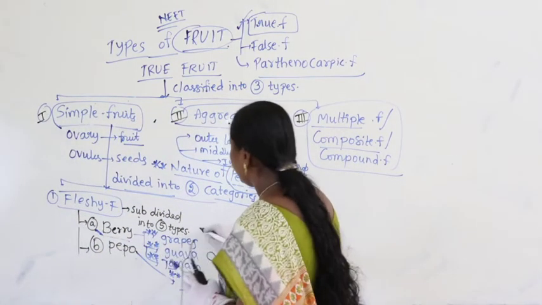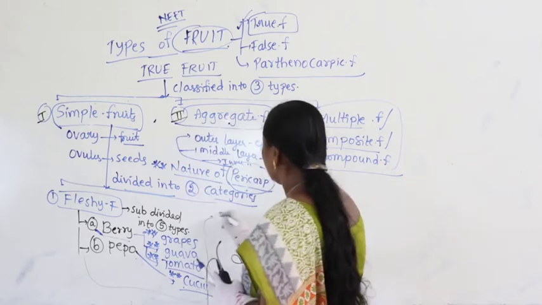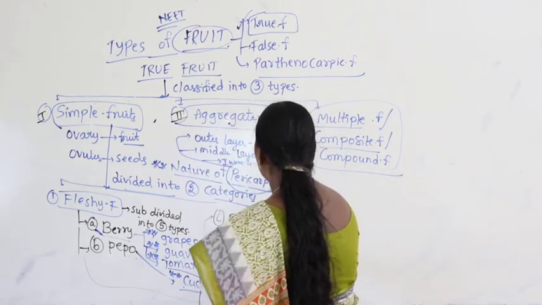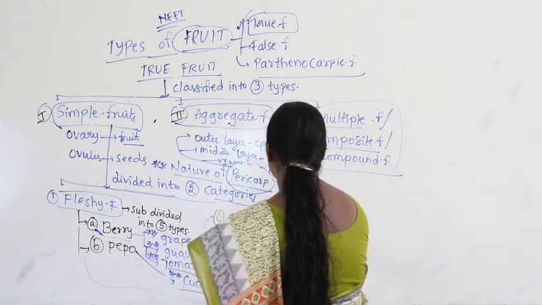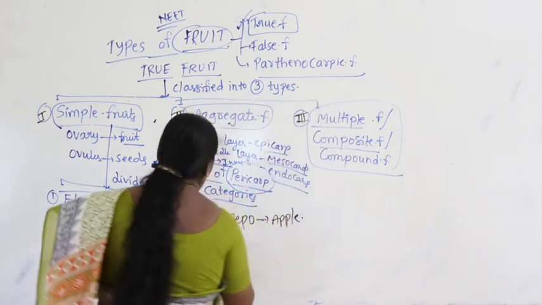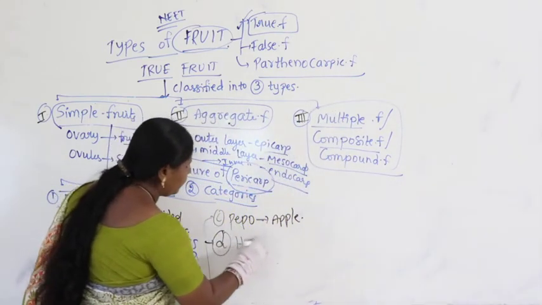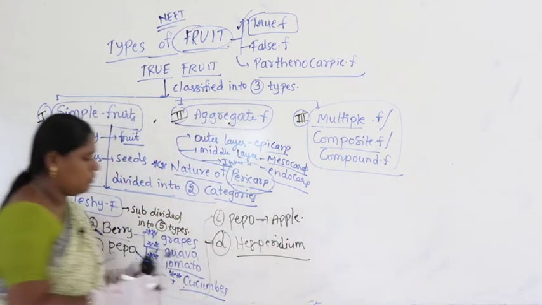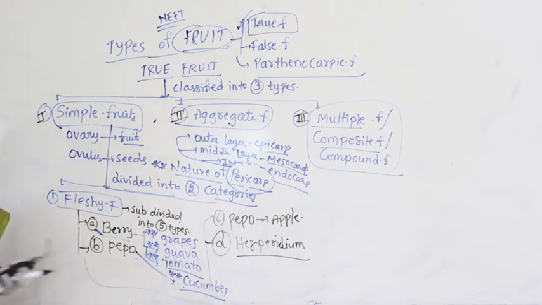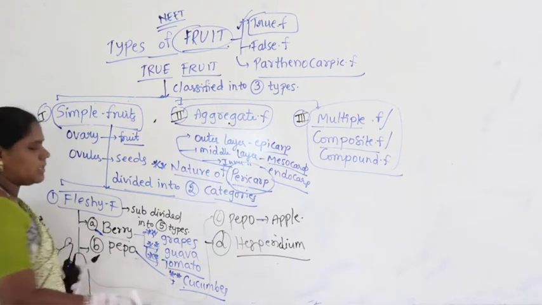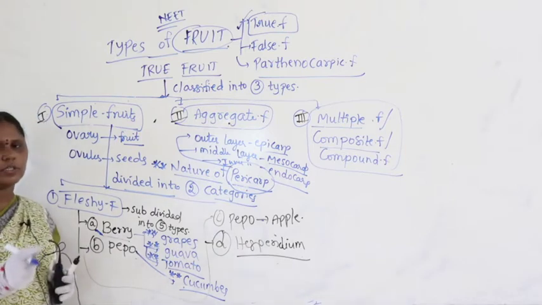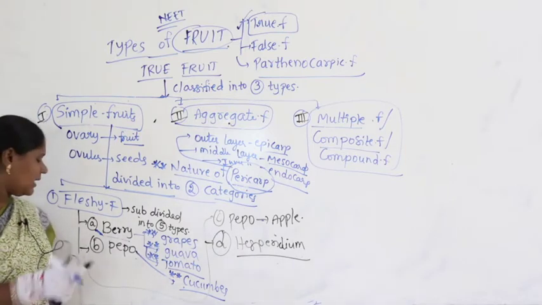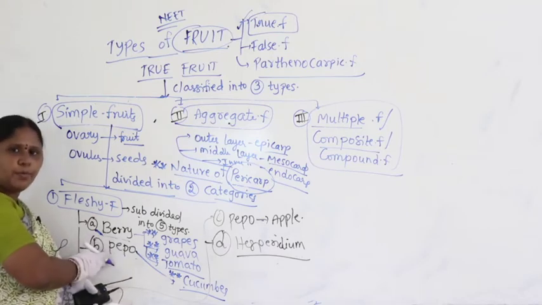And then coming to pome, pome means immediately we have to remember apple. Along with that hesperidium. So mainly here you have to remember the families. Cucurbitaceae is a characteristic feature of pepo. If a question asks this, you have to remember this is pepo.